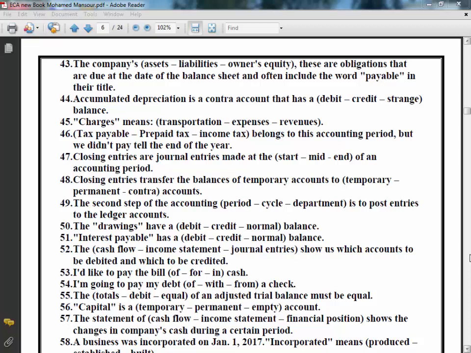Number 57. The statement of cash flow, income statement, financial position shows the changes in the company's cash during a certain period. The right answer here is the statement of cash flow.